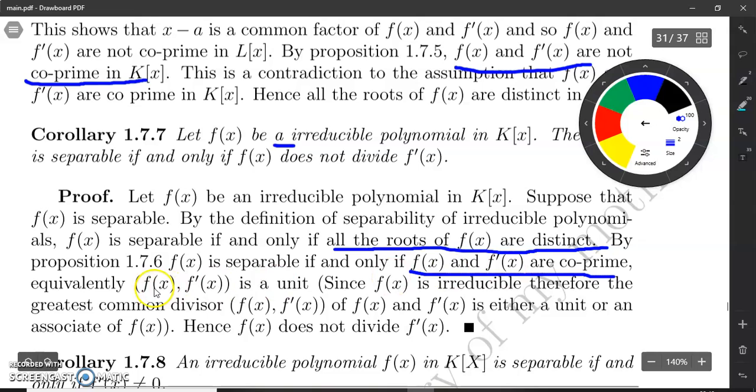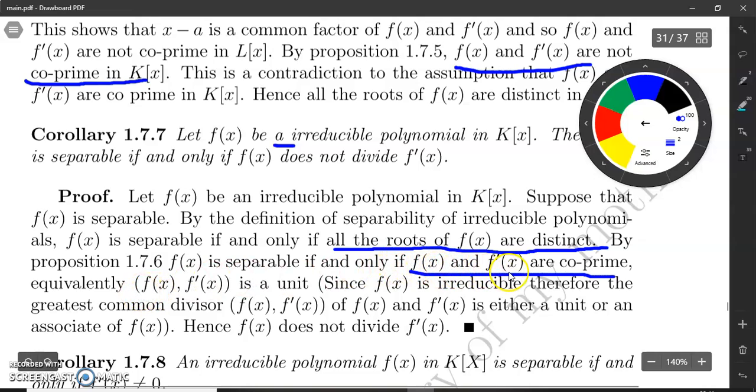They are co-prime, it means their GCD is a unit. Now note, remember that f(x) is irreducible, therefore the greatest common divisor of f(x) and f'(x) is either a unit or f(x), but f(x) is irreducible, and here we have observed that they are co-prime.